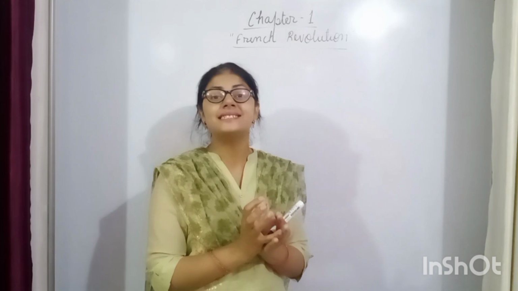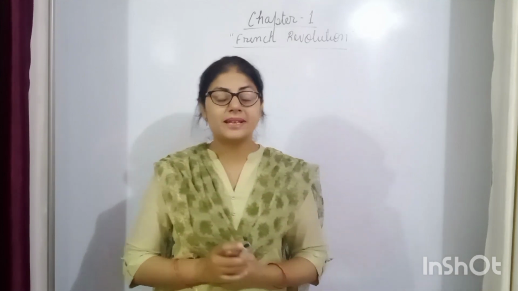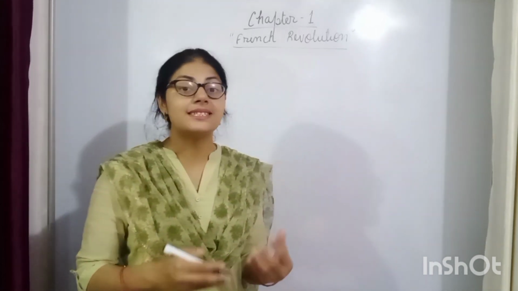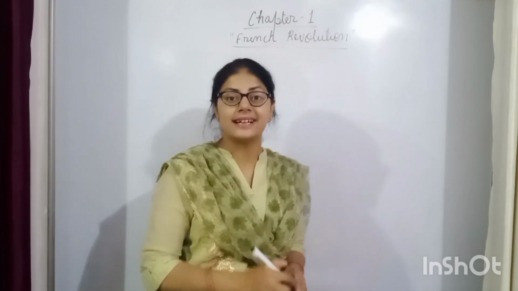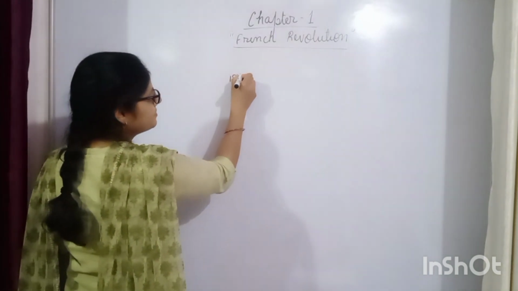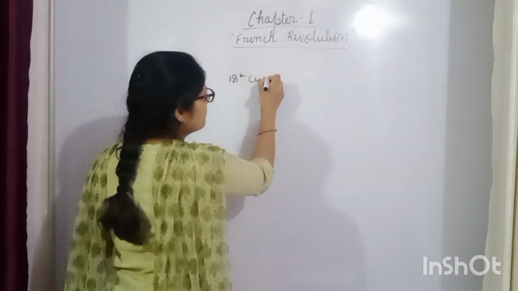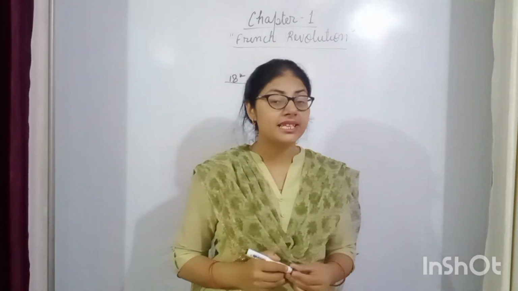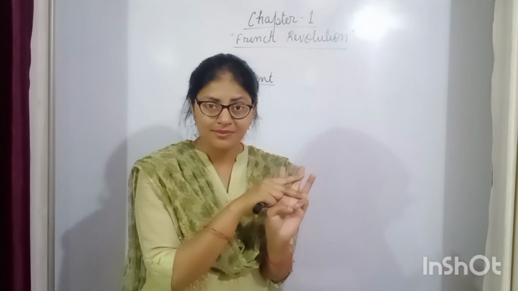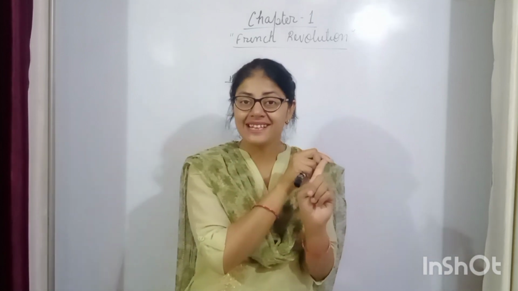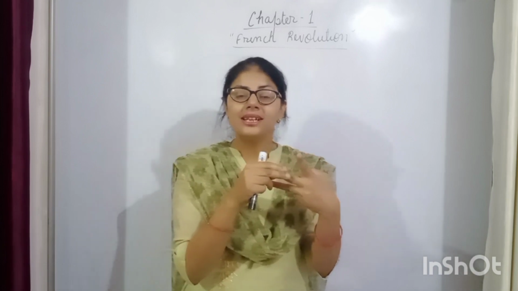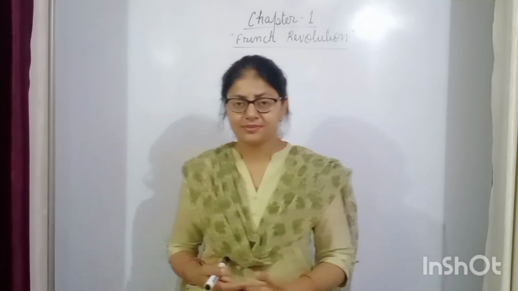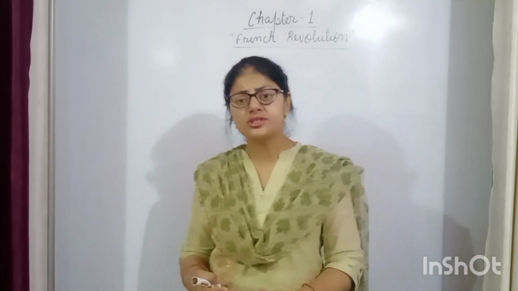For understanding why this storming of the Bastille took place, it is important, as I told you, to know about the French society at that time during the 18th century. Which type of society was there in France? You had seen that the French society was divided into 3 estates, into 3 classes. In the first estate there was the clergy, then the nobility, and the third estate consists of the peasantry, businessmen, and all other professionals, teachers, doctors, all these people.